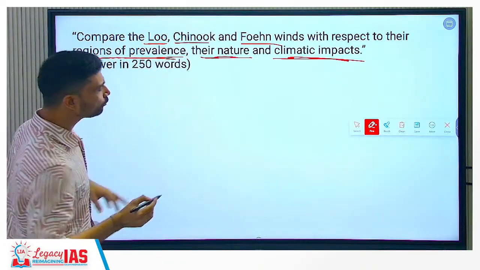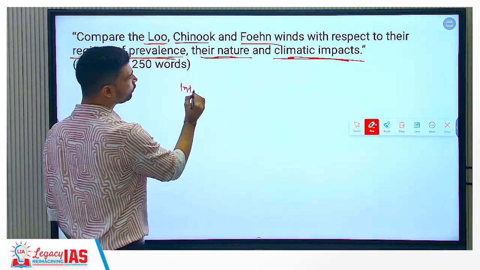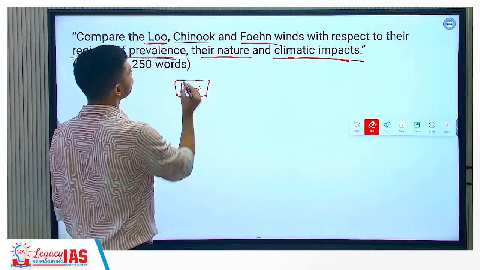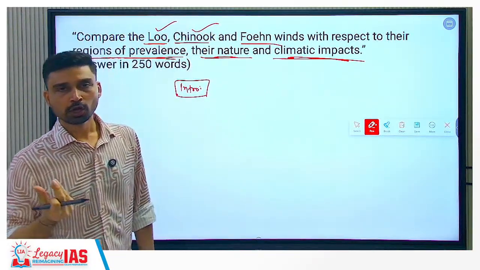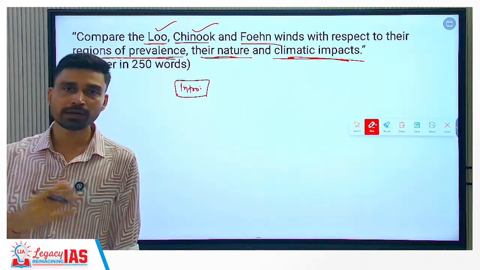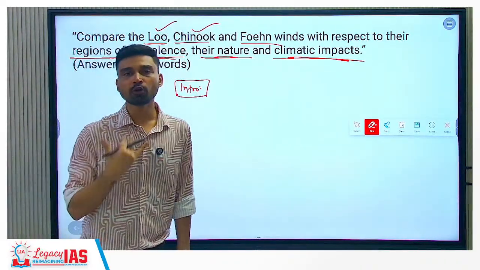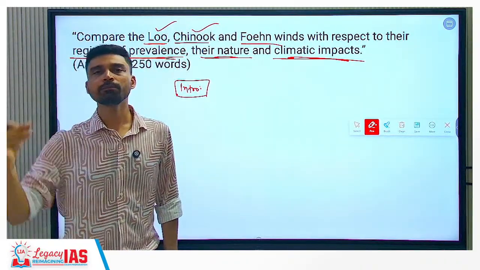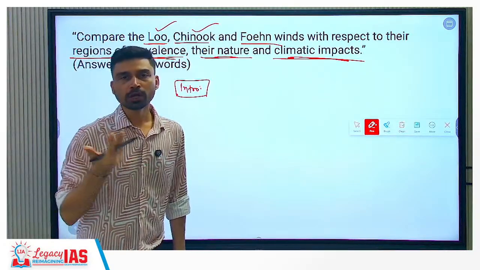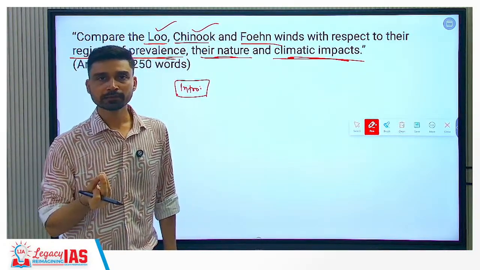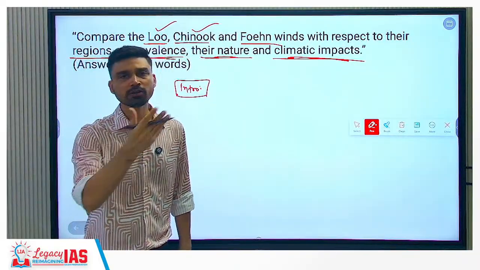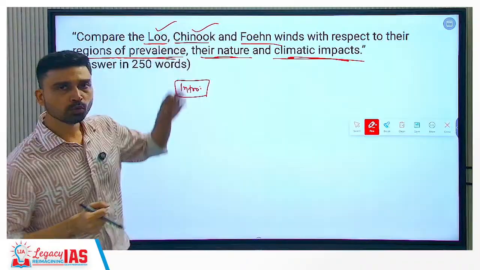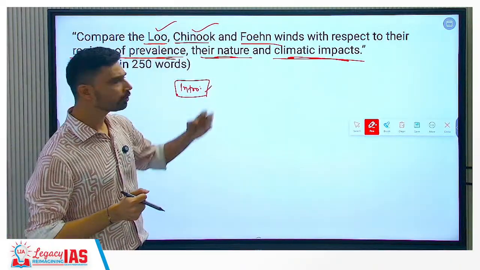So, a straightforward question, and the introduction part is simple. In the introduction, collectively you discuss what the Loo wind, Chinook wind and Foehn wind are. We can say that Loo, Chinook and Foehn are all a kind of dry, warm and hot wind that flows in different parts of the world due to local geographical conditions. The season you can also write there: largely spring, winter, or sometimes the summer season, for example the Loo wind. That is a brief introduction we can write.